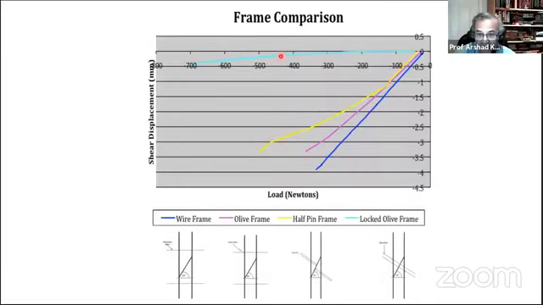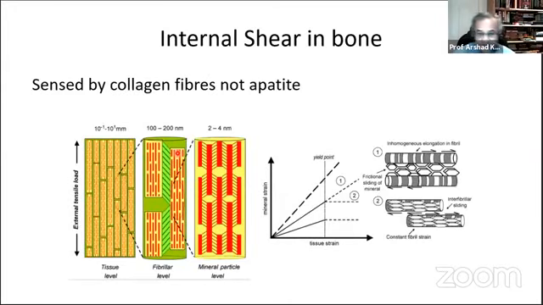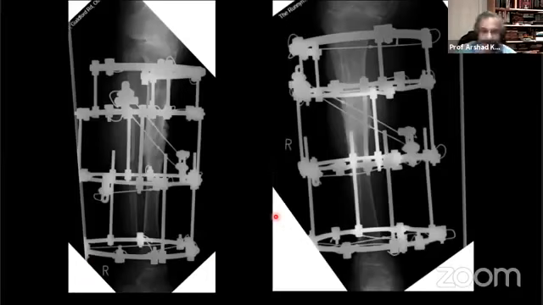And what I can't believe is how come I didn't know this already? Because look, Powell's in 1960 and Perrin had already worked this out, that if you control the local strain rate, you affect bone response. Okay. And where does that internal shear happen? It's actually in the collagen fibers. It's not in the brittle material of bone. It's actually sensed by collagen fibers, and then therefore the mineralization is affected.